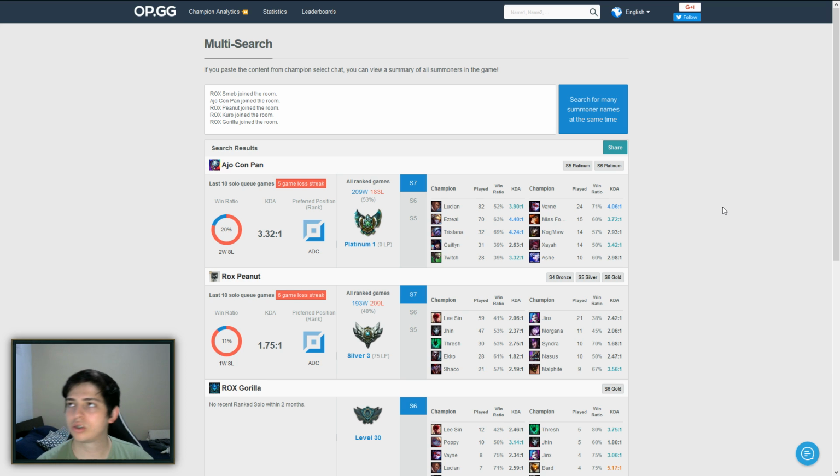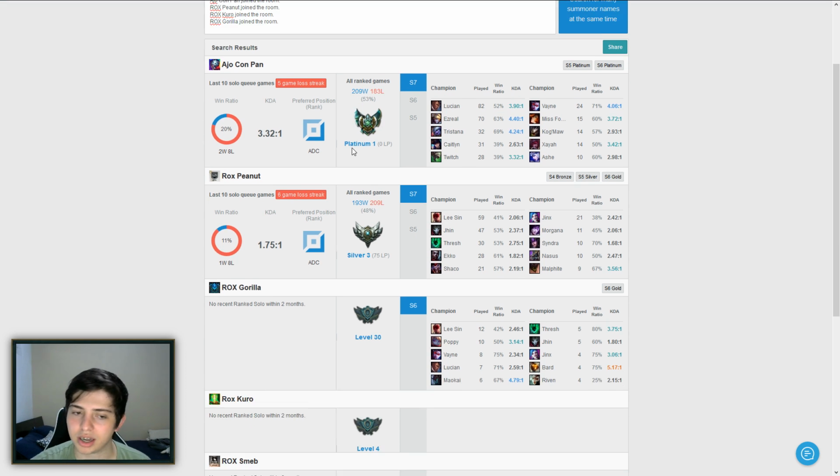So if you're just starting a solo queue game and you want to see how people perform in the positions they got, and their rank, how they do well on which champions, their win percentages, right before a game, it's extremely useful to just copy and paste the chat log for when they join the room, and just paste it here, and you get the entire information for everyone in the match, at least in your team, right? So you can pretty much just scout here very quickly and see how well different players perform in their positions that they got before the match.